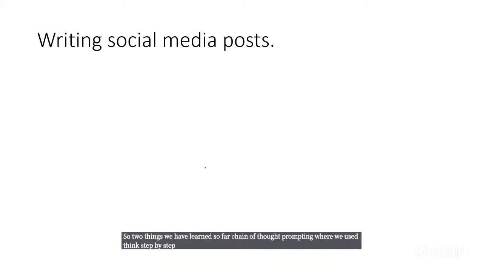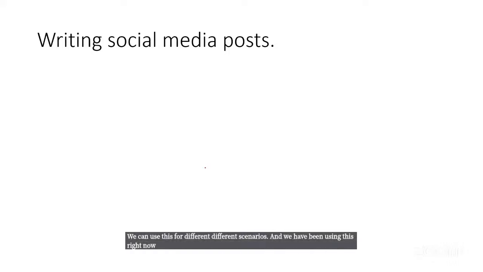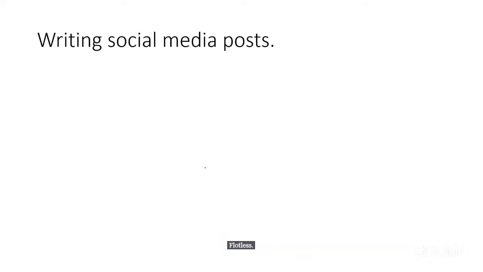So two things we have learned so far: chain of thought prompting, where we used think step by step, and second was least to most prompting, where we created an outline first and explored each part. We can use this for different scenarios. We have been using this for marketing purposes, but we can use it for any prompt generation where there are steps involved, and then ask ChatGPT to explore those steps for us. All right, thank you so much.